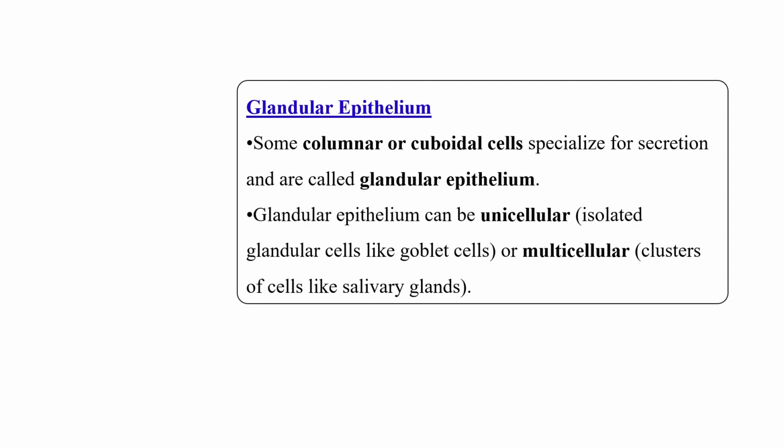Glandular epithelium are the specialized type of cell. These may be columnar in shape or cuboidal in shape. These are present in certain kinds of glands. These can be unicellular, like the goblet cell, or multicellular, like the cells present in the salivary gland. So these come under the glandular epithelium category.